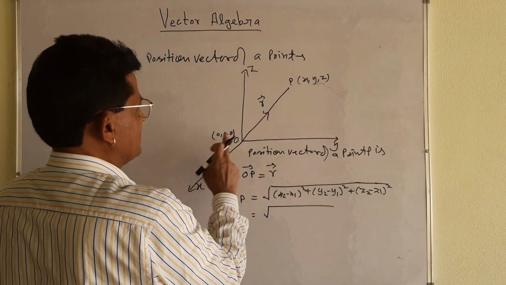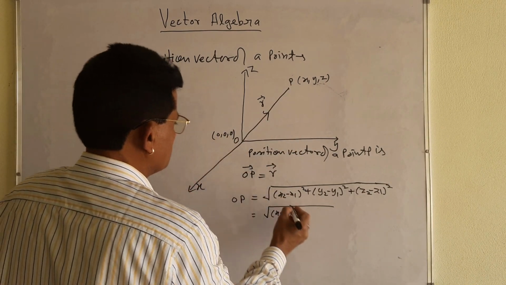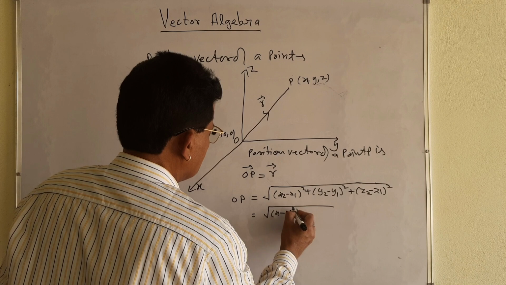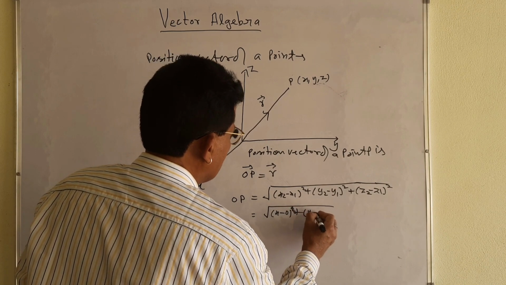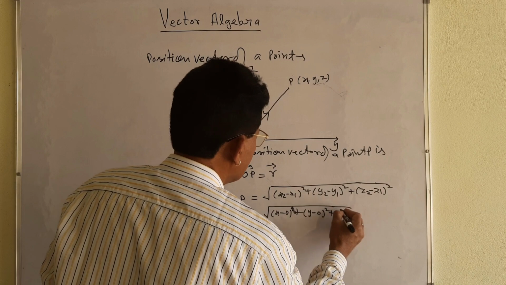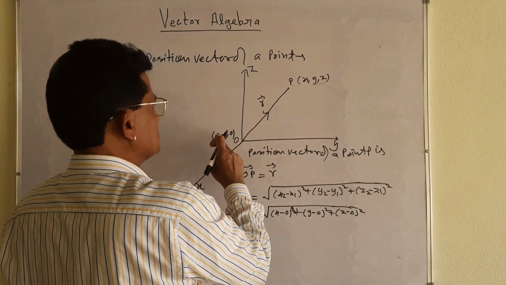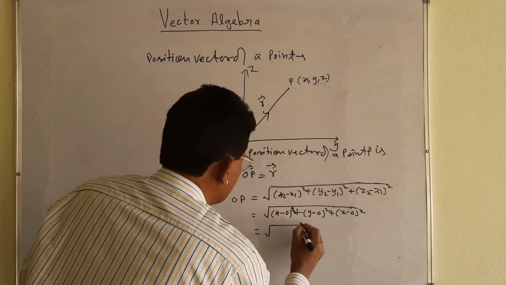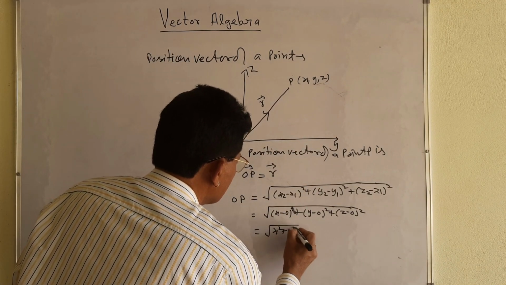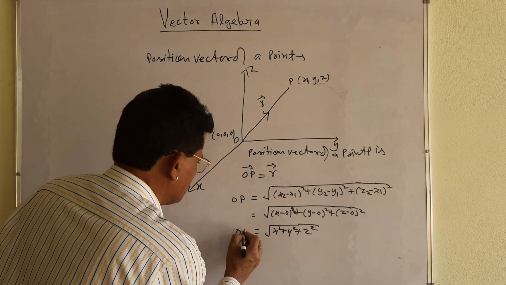x2 is x and x1 is 0. Like that, square. Plus y minus 0 whole square, plus similarly z minus 0 whole square. Because x2 minus x1, y2 minus y1, z2 minus z1. Tell me what is its value? x square plus y square plus z square. This will be its value. I told you that it is very important.